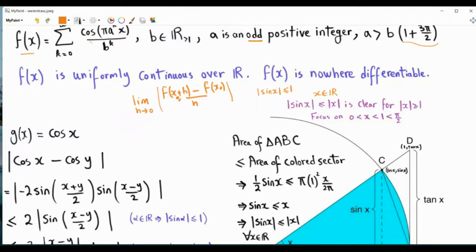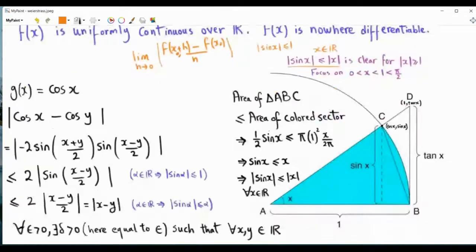We know that sine x is an odd function, and x is an odd function. We can just focus on positive x, and specifically on positive x from 0 to 1 or 0 to pi over 2. So x is an angle in the first quadrant. We can show this inequality geometrically by drawing a part of a circle that has a radius of unity.